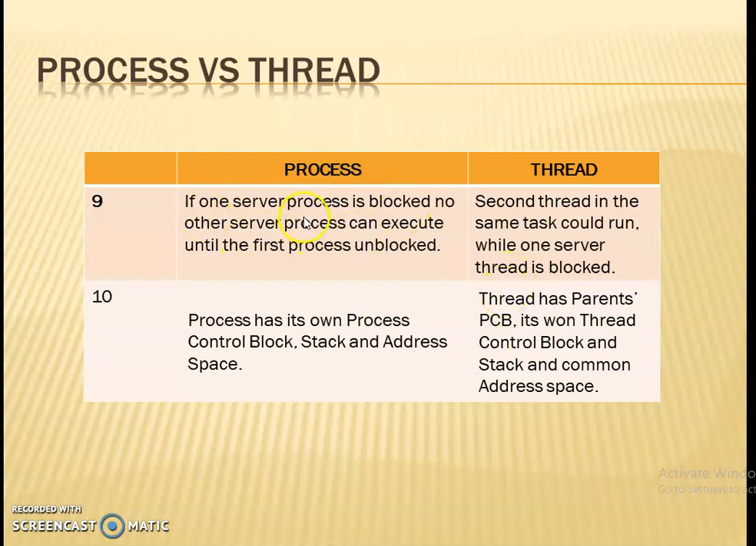Next, for example, if a process is executing and one server process is blocked, then the other cannot execute until the first process is unblocked. Here, threads in the same task can run while one server thread is blocked. Even if one server thread is blocked, others can execute. A process has its own process control block and everything. But a thread has its parent's control block as well as its own control block, and stack, and a common address space.